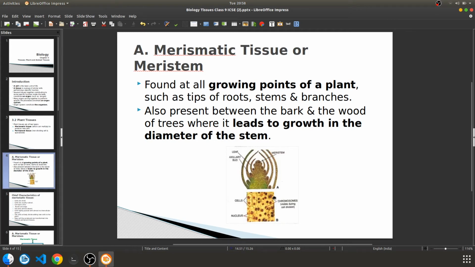Now look at the figure. Here is the microscopic view of the meristematic tissues or meristem. So many cells are coming together and forming the meristematic tissues. How are the cells? They are cubical. And the nucleus is large, prominent, isn't it? We can see the nucleus very nicely. It is prominent.